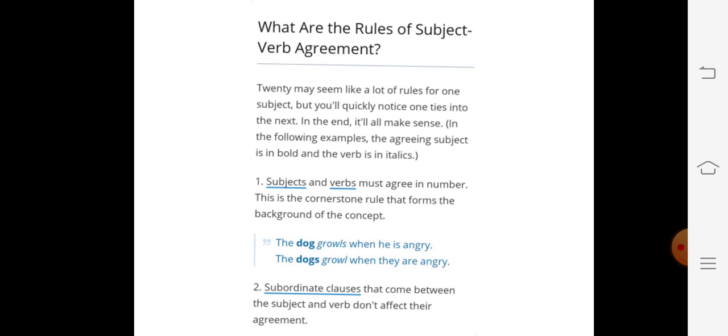So, first of all, we discuss rule number 1. Subject and verb must agree in number. This is the cornerstone rule that forms the background of the concept. Here we see, the dog growls when he is angry. Dog is singular and it is present indefinite tense. That's why the verb growls is used, as s is used in the verb growl.